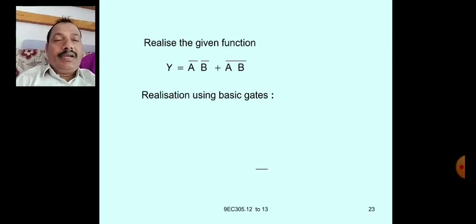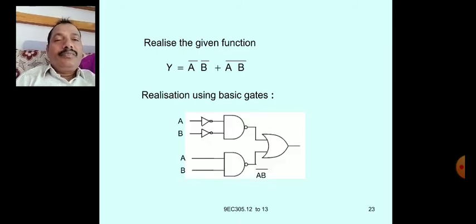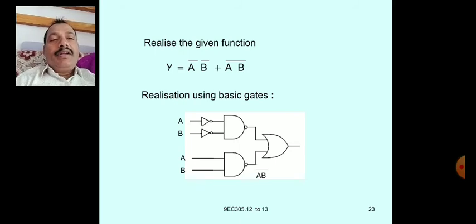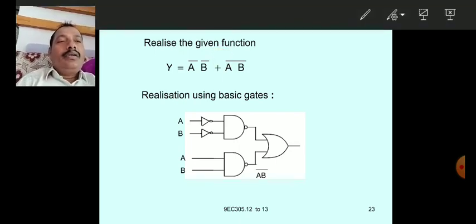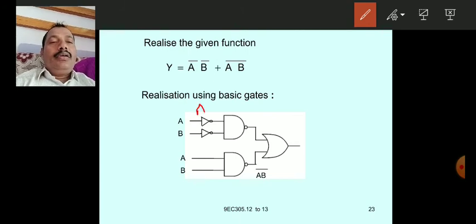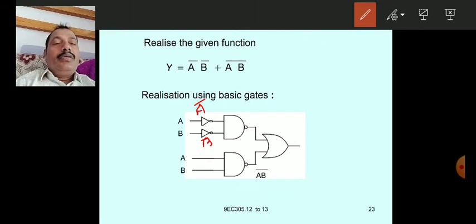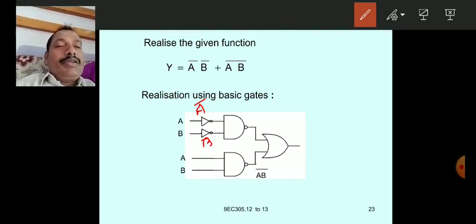Let us see the diagram here. Verify. This is the output of the NOT gate, A bar. Here is the A bar. This is the B bar. So A bar, B bar, AND gate, and here the output of the AND gate must be connected to a NOT gate.